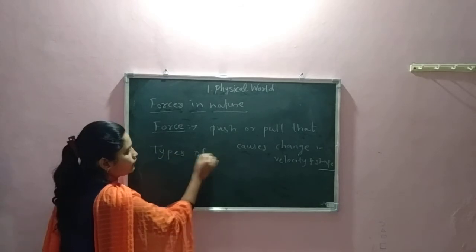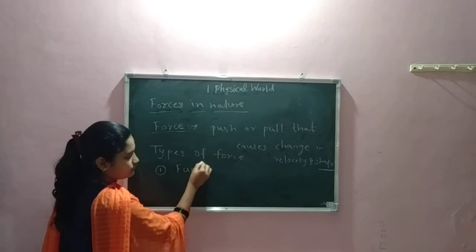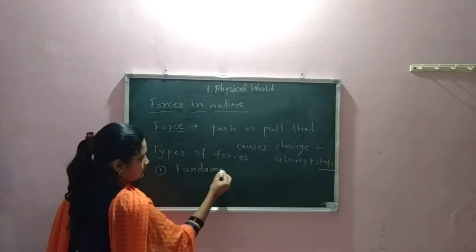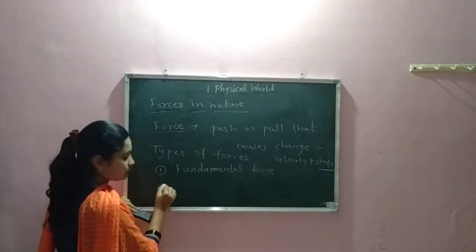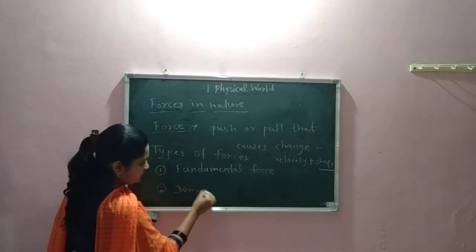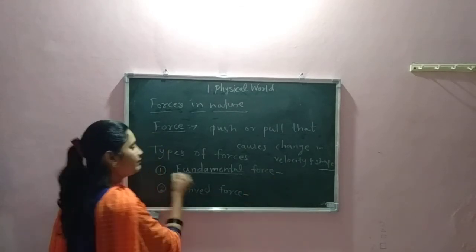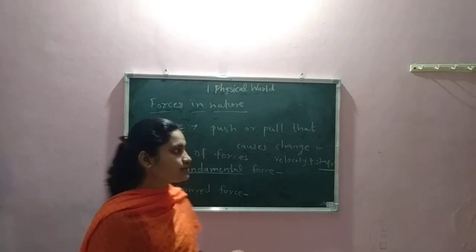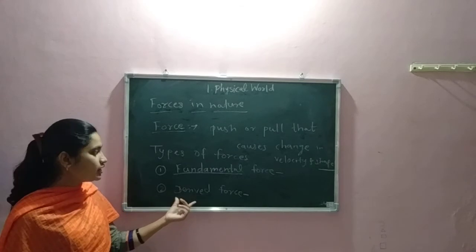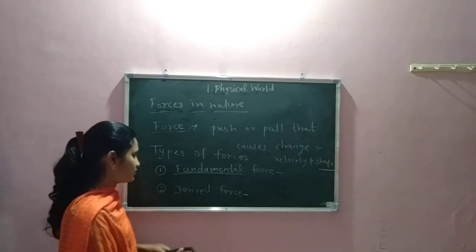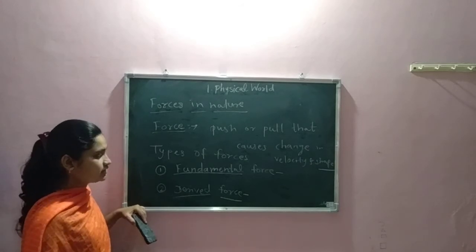Types of force. There are mainly two kinds of forces: fundamental force and derived force. Try to understand the meaning of fundamental. Fundamental means which already exists in nature. These are the basic forces. And derived force means which comes from a fundamental force. That we call derived force.